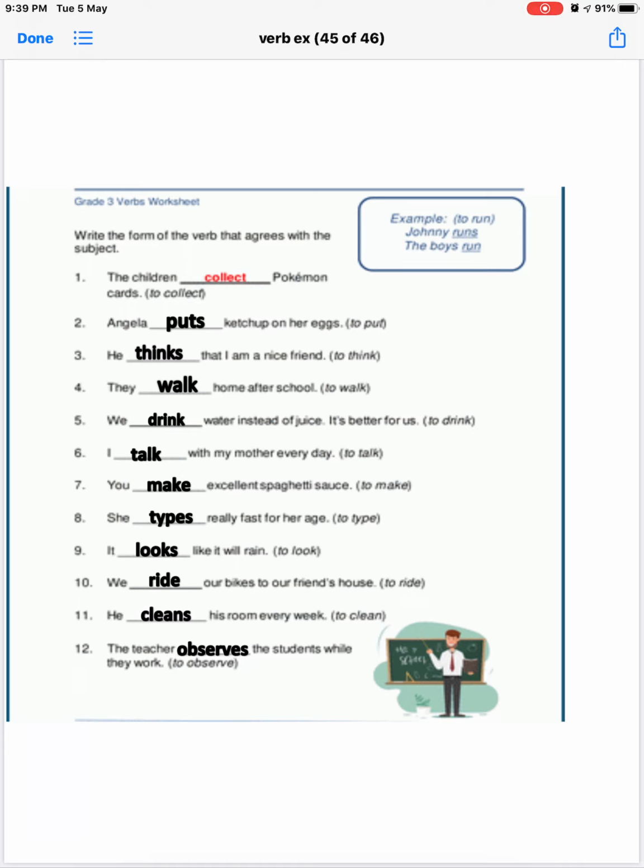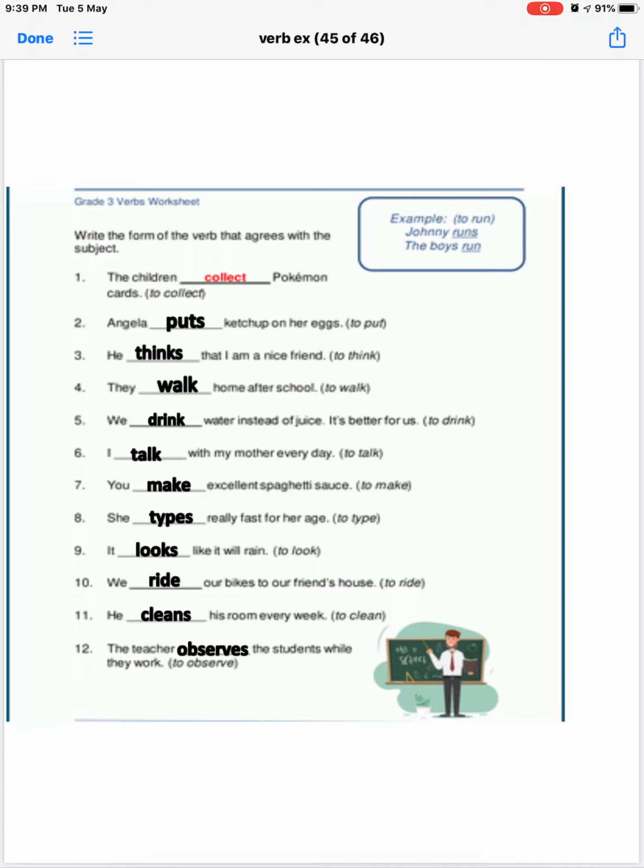We drink water instead of juice. It is better for us. To drink is given in the bracket. We, which kind of subject is we? We is a plural subject. So we use the singular verb. Drink. We drink water instead of juice. It is better for us.